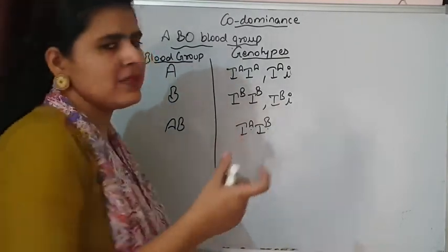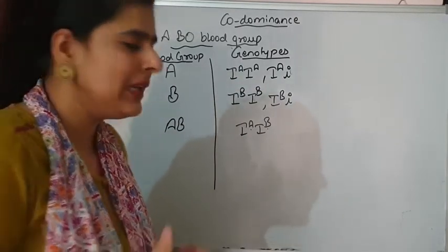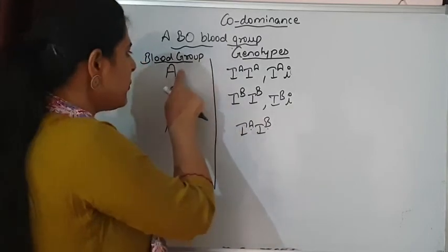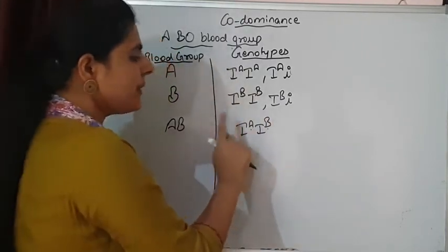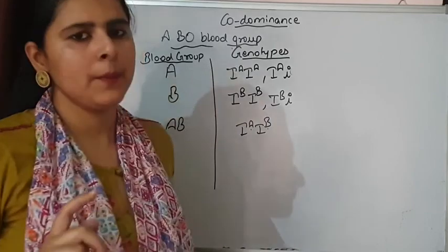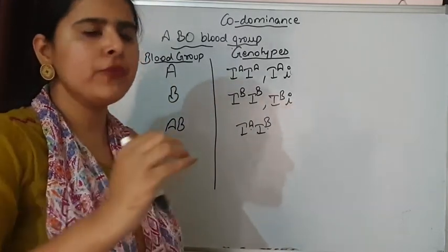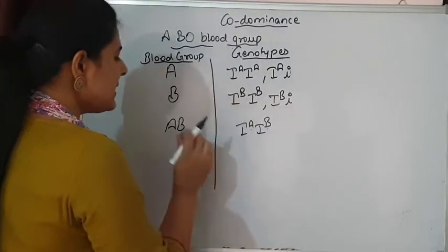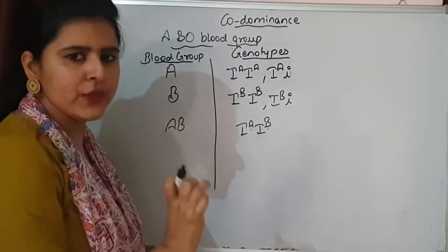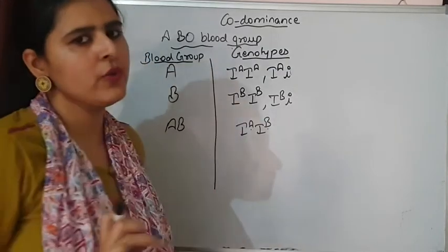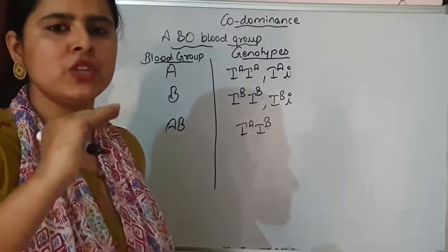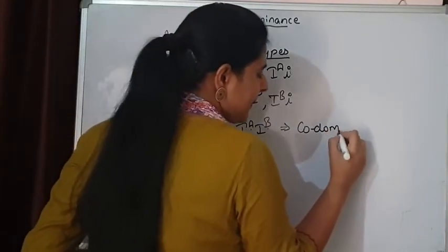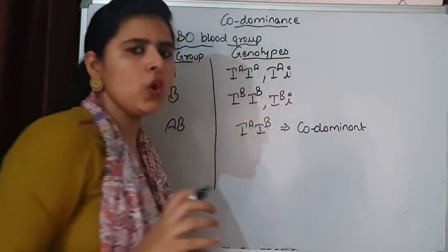If a dominance recessive relationship was there, then what would happen? If A was dominant over B, then the blood group will be A, and if B is dominant over A, then the blood group is B. This would have happened if they were showing the dominance recessive relationship. But this is not the case. We are getting a completely different phenotype because of the expression of both of these two, plus the expression is always equal. So this is codominant. The AB blood group is codominant.